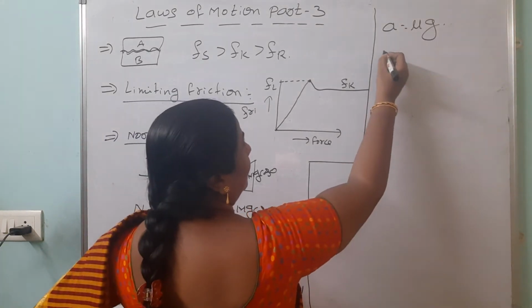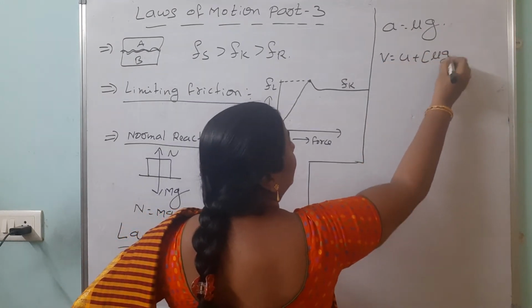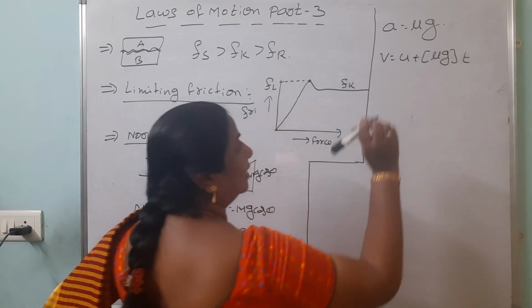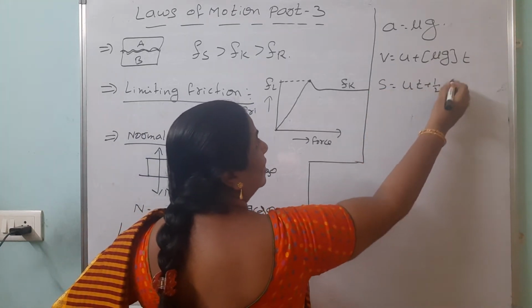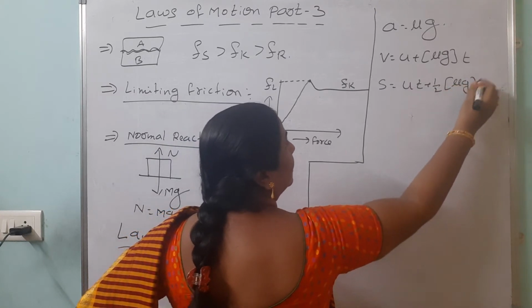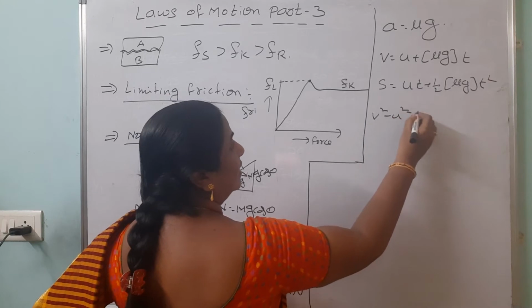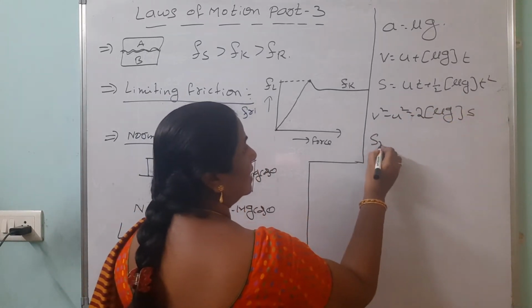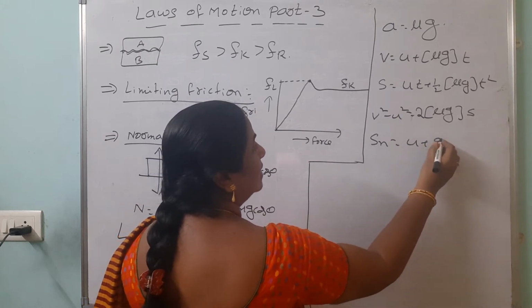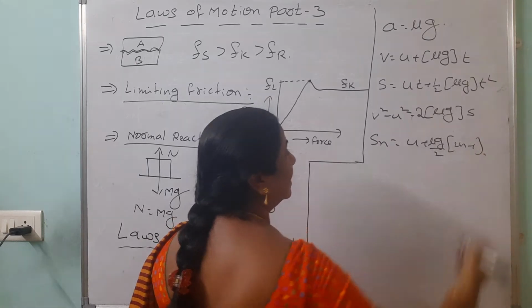See, v equals u plus mu g into t. Instead of a, we are writing mu g into t. S equals ut plus half mu g into t square. Then v square minus u square equals 2 into mu g into s. Sn equals u plus mu g by 2 into 2n minus 1. So like that we should apply.